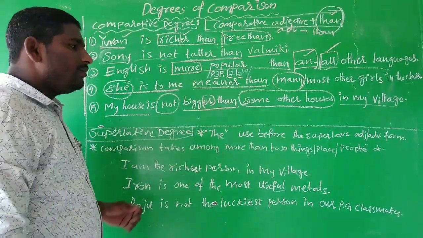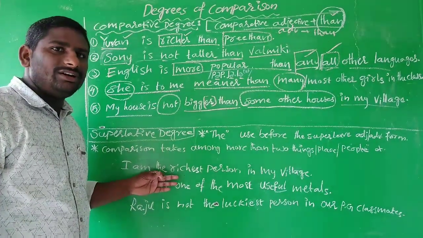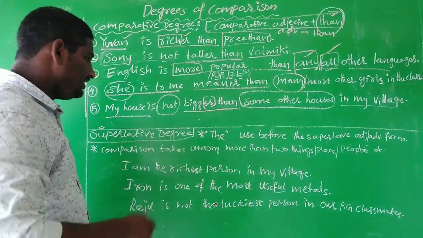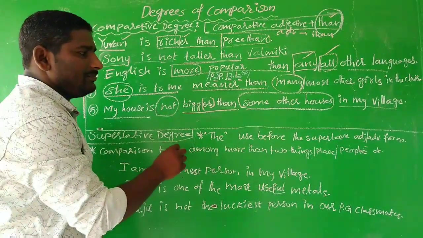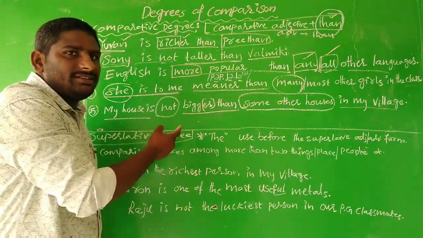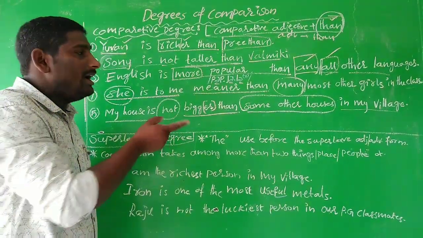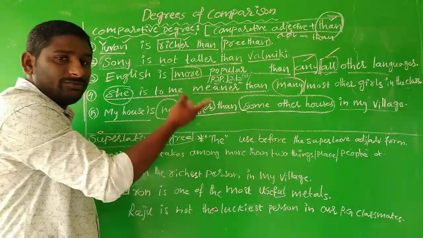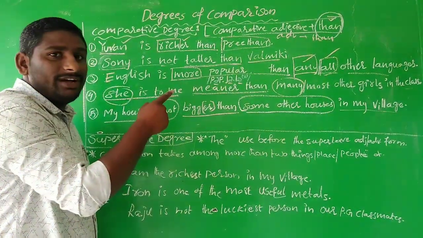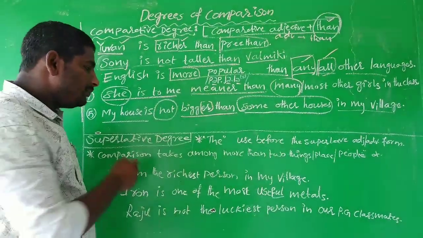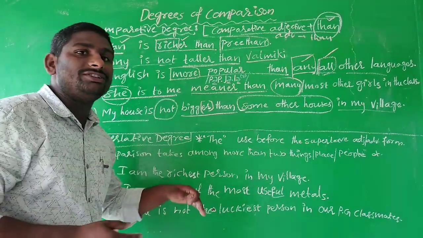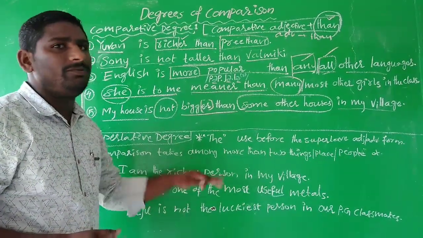Now we see what the characteristics of the superlative degree are. In the positive degree we use the positive adjective form or positive adverb form, in the comparative degree the comparative adjective form or adverb form, and in the superlative we use the superlative adjective form or superlative adverb form.